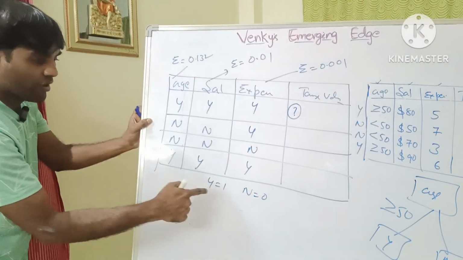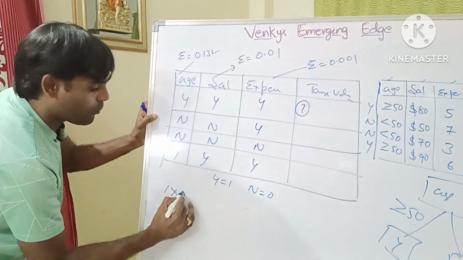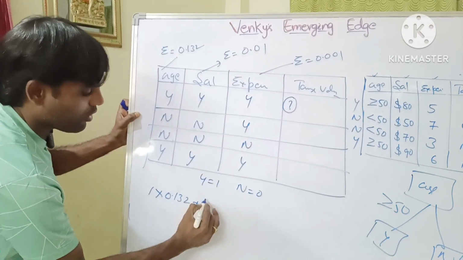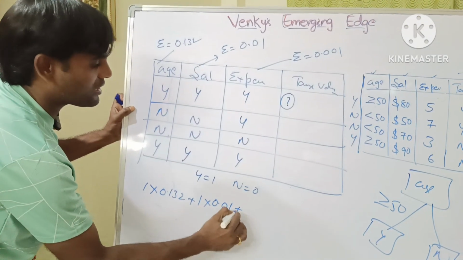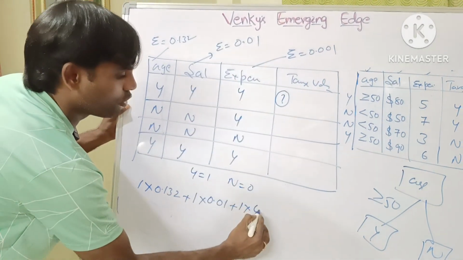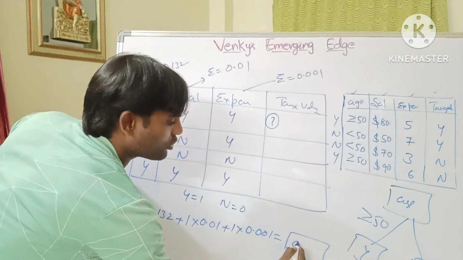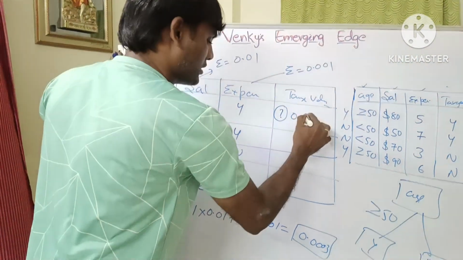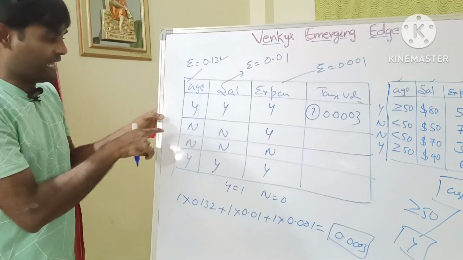That means y equal to 1, 1 into, what is the error rate? 0.132 plus, next one is 1. 1 into, what is the error rate? 0.01 plus, next one y. 1 into, what is the error rate? 0.001. What is the value? For example, here the value is 0.0003. Then that value can be updated as 0.0003. Is it clear? Next one.